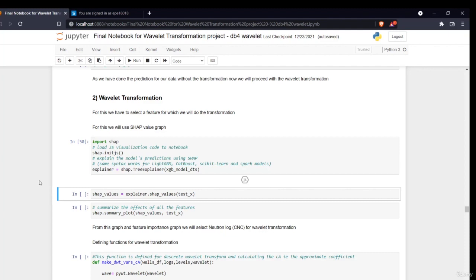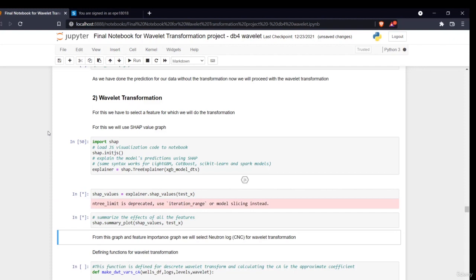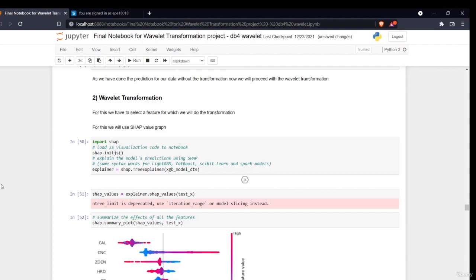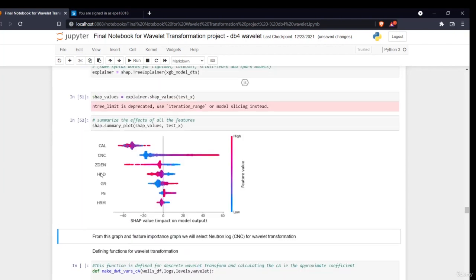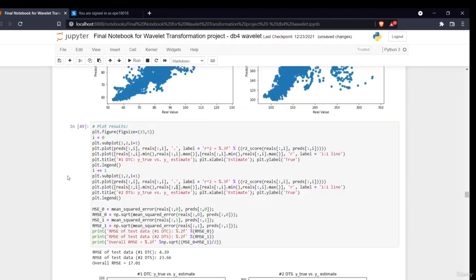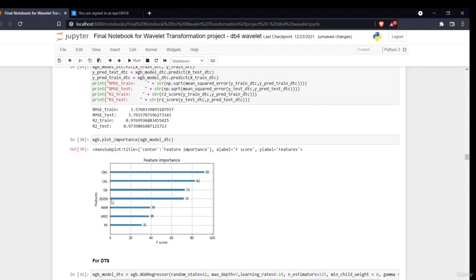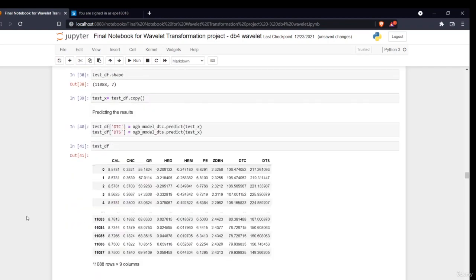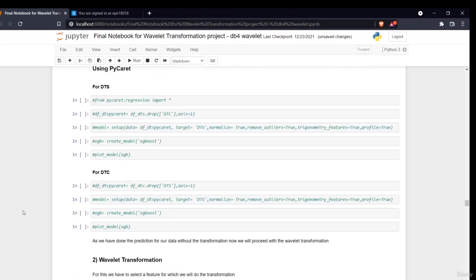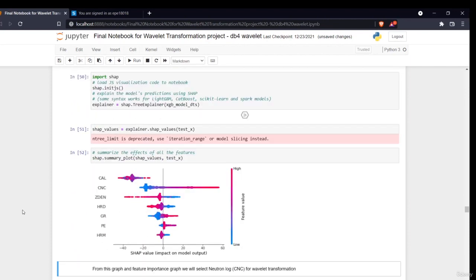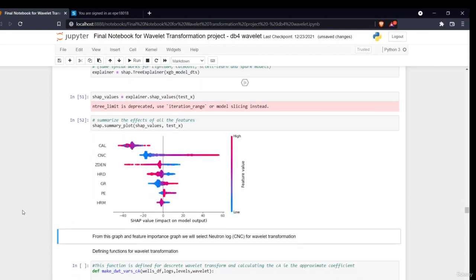So now the very first thing we'll be doing is, this is also a SHAP value. This is the same as the feature importance. The SHAP value also gives us the importance value. As you can see, for the DTS value, the CNC has the highest importance. In the previous one also we saw that CNC is the most important feature for DTC prediction, right? So it is the same thing here also. You can just go on with the feature engineering part. You don't have to look at this for long.